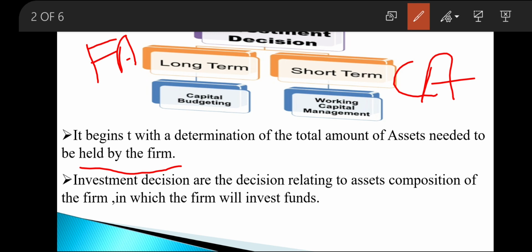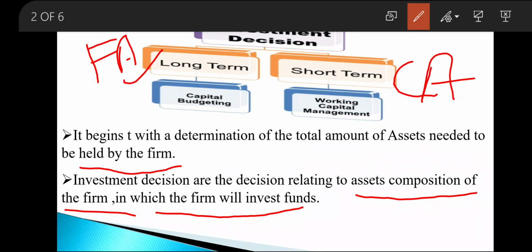Second, the decisions are related to the asset composition of the firm in which the firm will invest, right? Which is further classified under two groups, that is your long-term decision and your short-term decision. Long-term decision is referred to as your capital budgeting decision and short-term decision is referred to as your working capital decision.